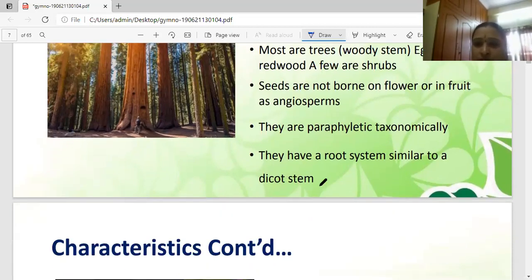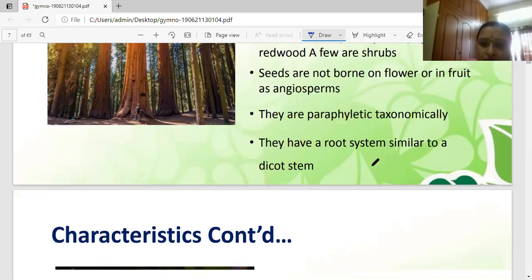And what is the stem? Dicot stem is there. The stem is erect, woody, and branched. Only some plants are unbranched, that is, unbranched in Cycas mainly, and tuberous in Zamia. All of the stems are branched, except Cycas. In Cycas, branching is totally absent.